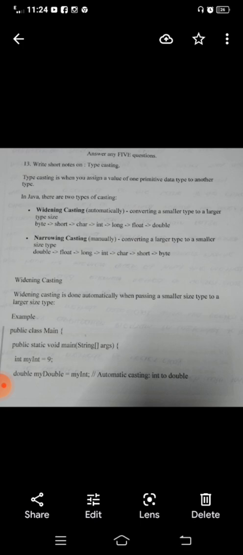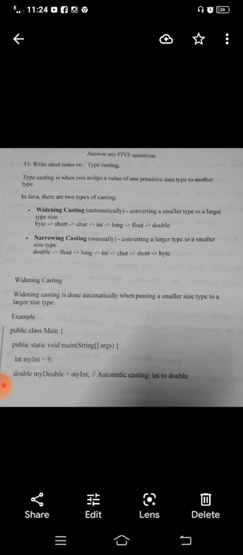Here, for example, my int is an integer data type variable, so my int can be assigned the value 9. My int can be assigned to my double, which is the double data type.